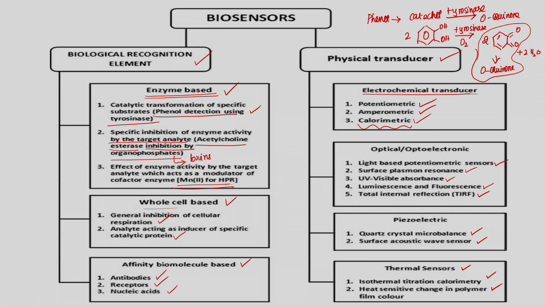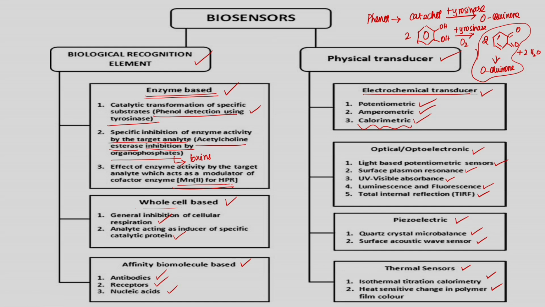So, the broad category is either an electrochemical signal is given to the transducer, or an optical signal, or a piezoelectric signal, or a thermal signal is given to the transducer. So, this transducer further converts these signals into electrical signals. The electrical signals are given to the amplifier, which is further amplified and given to the signal processing unit.